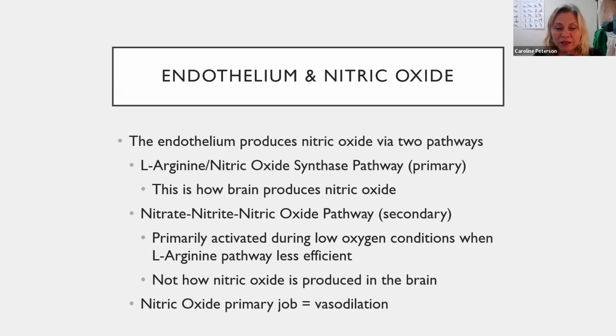The nitrite nitric oxide pathway is a secondary pathway. This pathway is primarily activated during low oxygen conditions when the L-arginine pathway is less efficient. This is not how nitric oxide is produced in the brain. The primary job of nitric oxide is vasodilation.